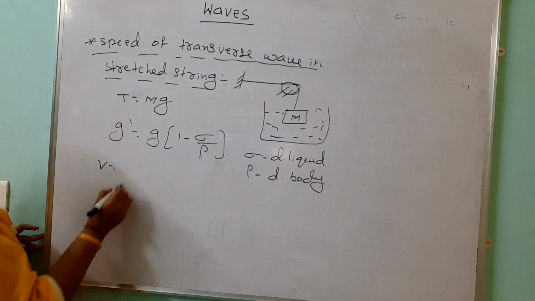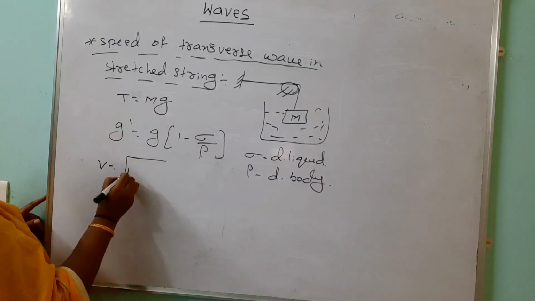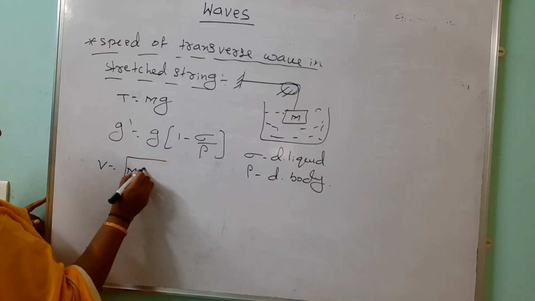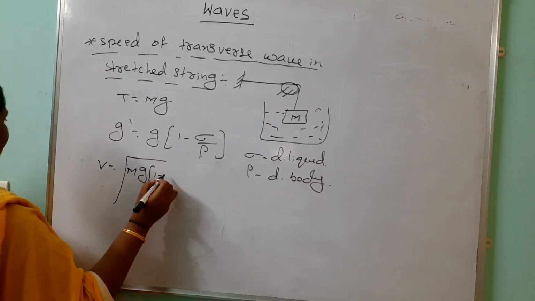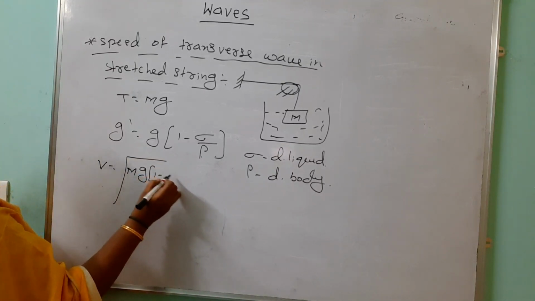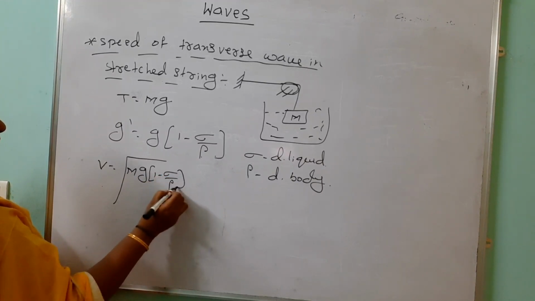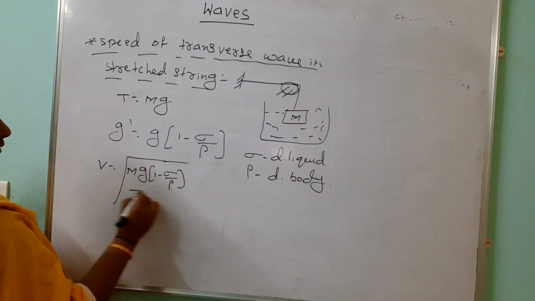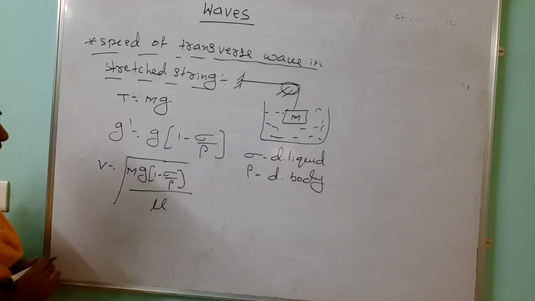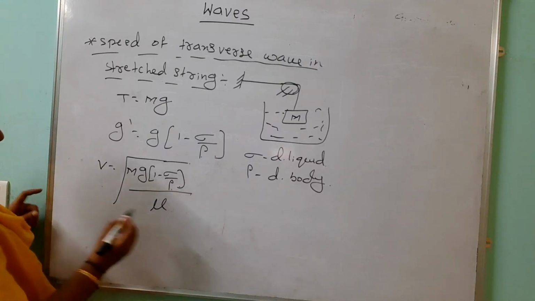Now how to write this one? V equals under root T. Instead of T, what are we taking? M into g dash, g into 1 minus sigma by rho, divided by, as usual, the linear density. Like that, a few more formulas are there.